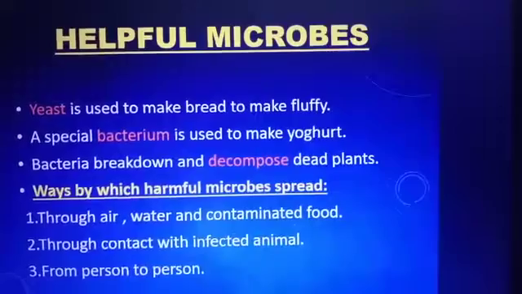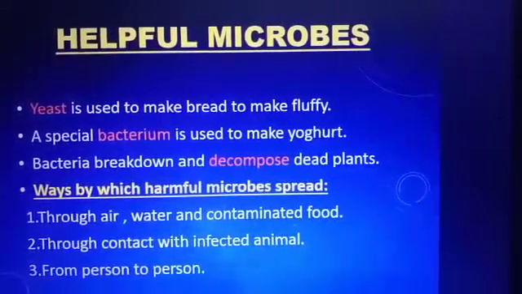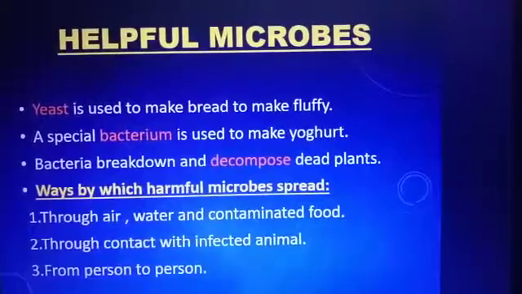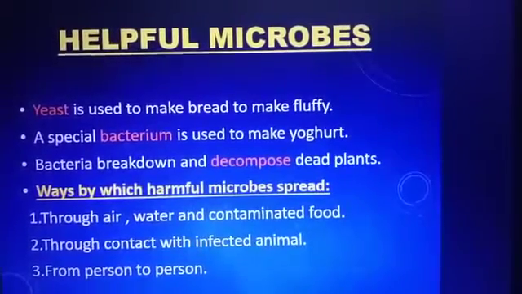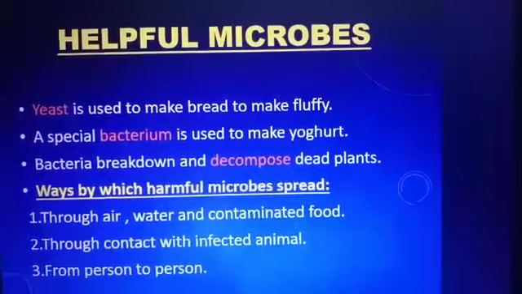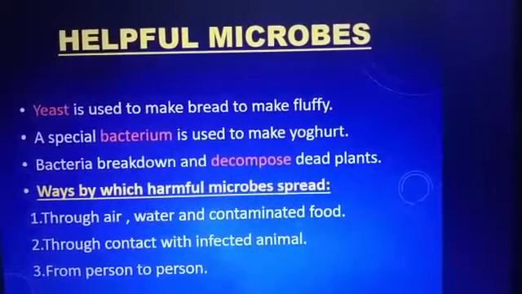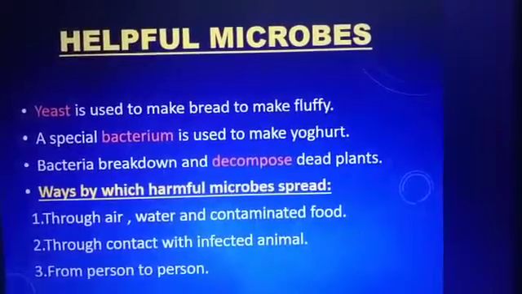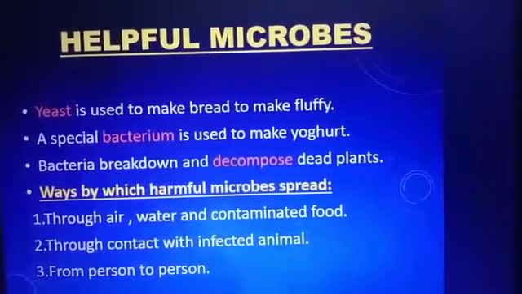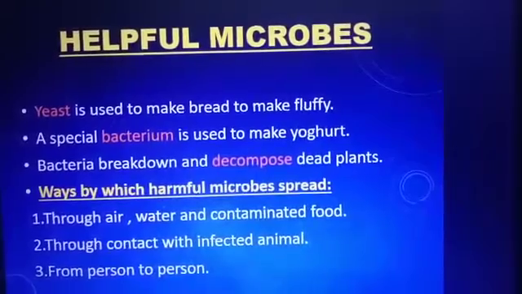Now the question arises, how do these harmful microbes spread? So they spread in various ways. As they are present everywhere, they spread through air, water, and contaminated food. Contaminated food means the food which is already infected. Through contact with an infected animal: if we come in contact with an infected animal who is already suffering from some disease, it can pass the responsible microbe to the next person. From person to person, a sick person can infect a healthy person.